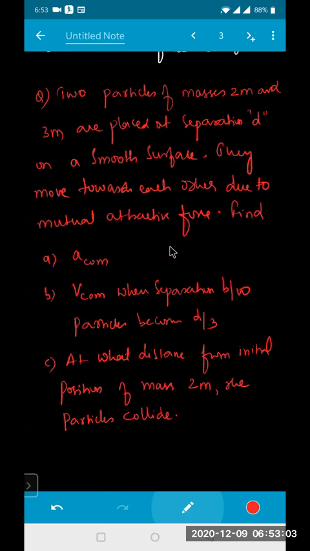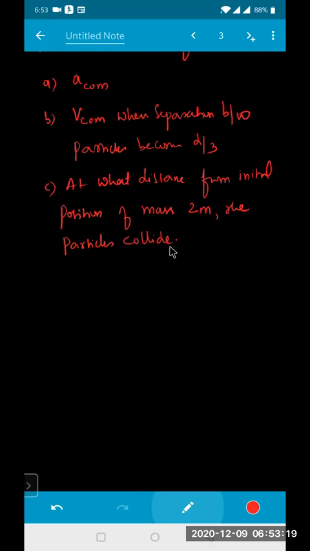Read the question once again. We have two particles of masses 2m and 3m placed at a separation of d on a smooth surface, and they move towards each other due to mutual attractive force. Mutual means internal forces. There is no external force acting on the system. Then find the acceleration of the center of mass.